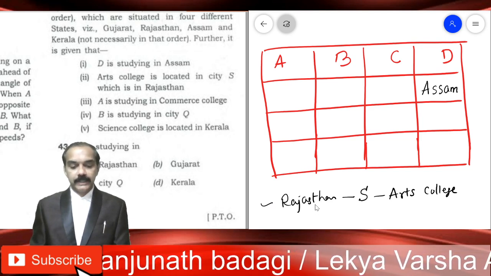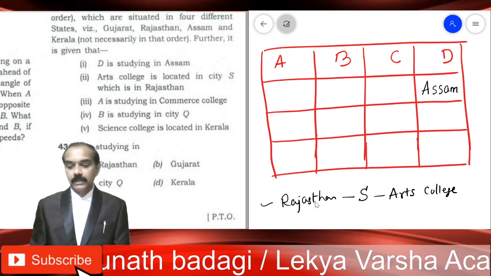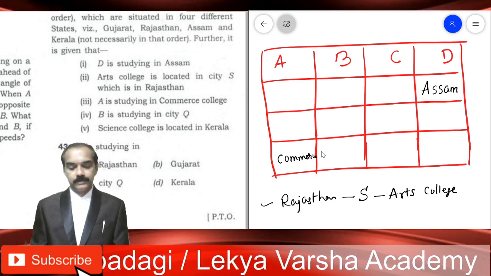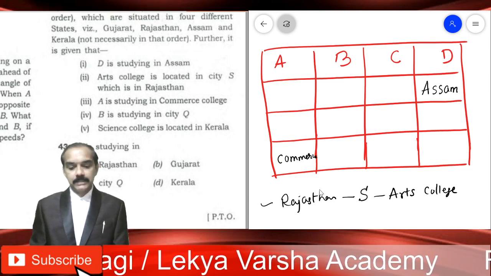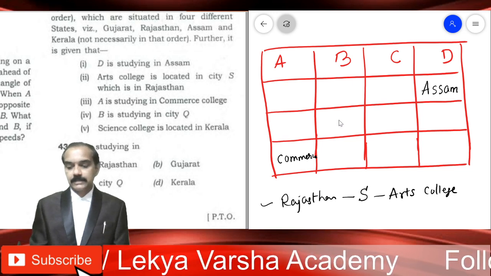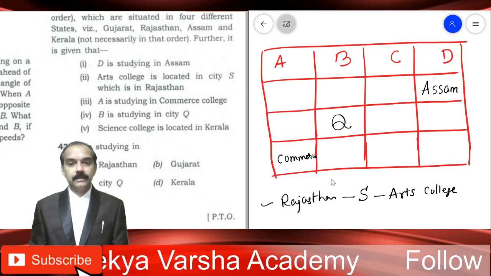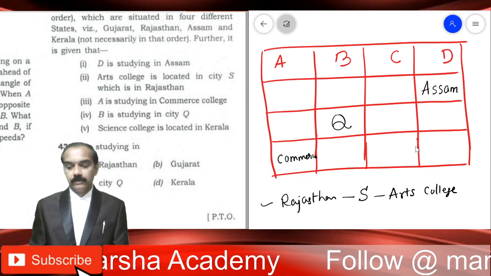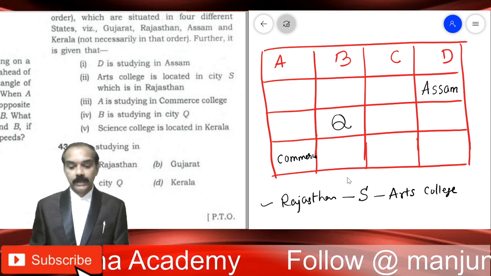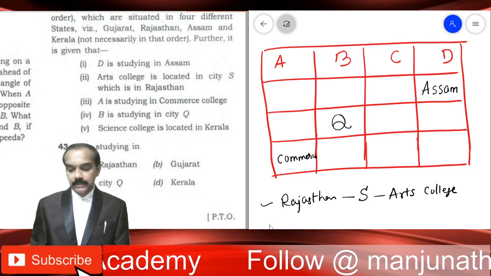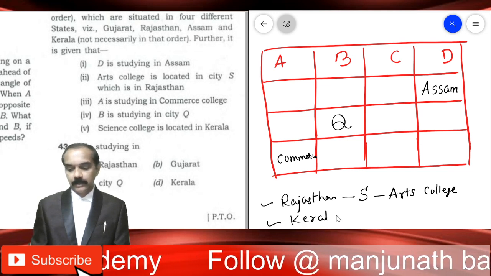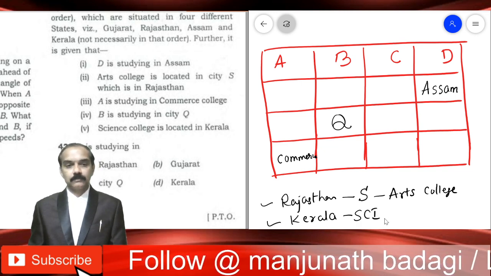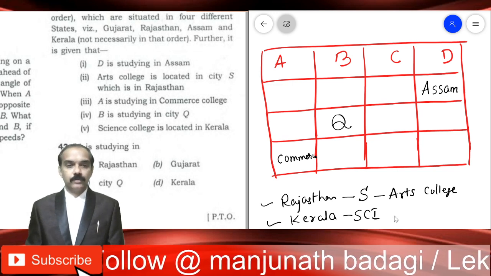Now moving on to the next one. A is studying in Commerce College. A is confirmed. A confirmed Commerce College. Right. Next, B is studying in city Q. B is confirmed. He is studying in city Q. Next, Science College is located in Kerala. Can you write it anywhere here? We don't know where to write Kerala and where to write Science. So write it separately like this. Kerala, and under Kerala we must have Science. Right?